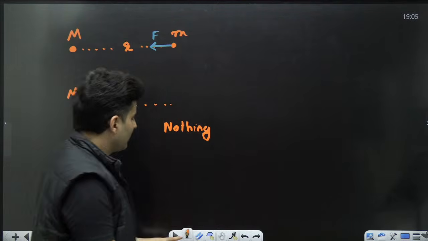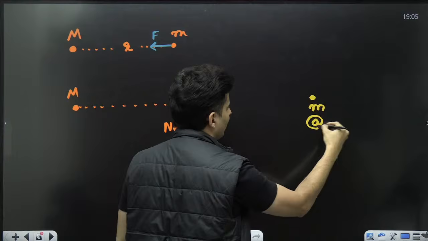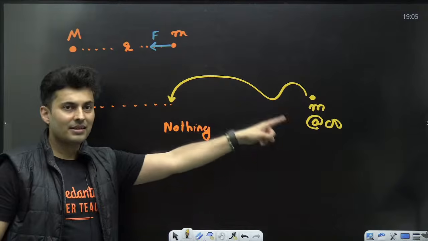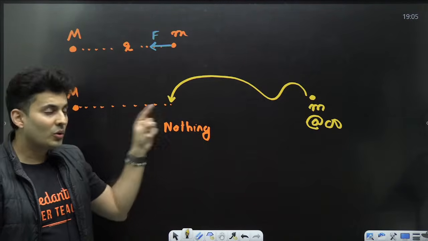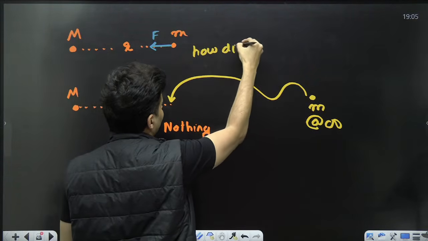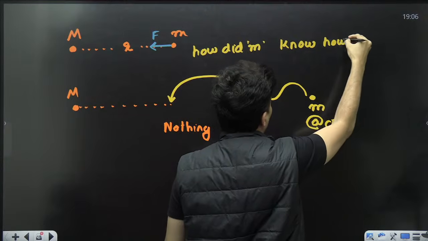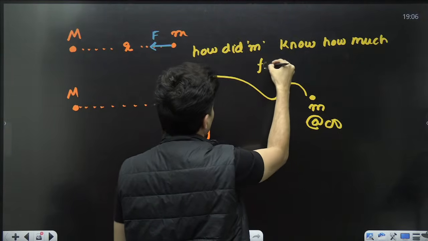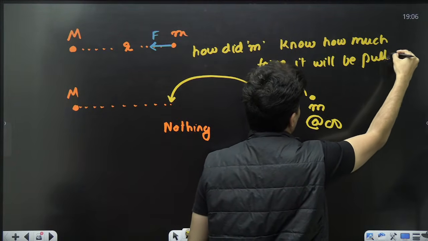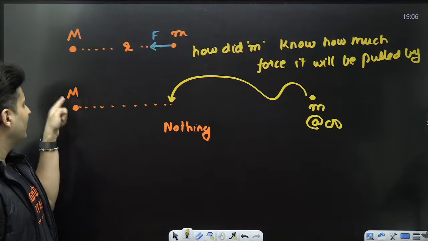But the moment somebody brings that mass M from infinity, let's say M is at infinity, somebody makes this mass come over here, suddenly this mass experiences the force. So the question is, how did the mass know? How did small m know how much force it will be pulled by? How did it know that there will be a force over here? How did it know that there is a mass over here?